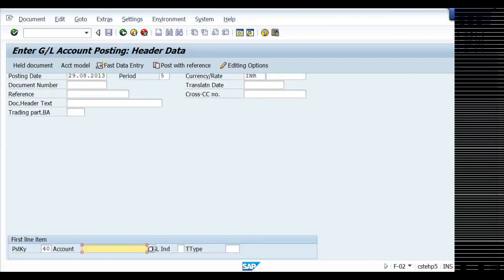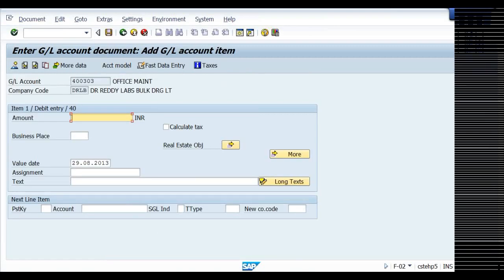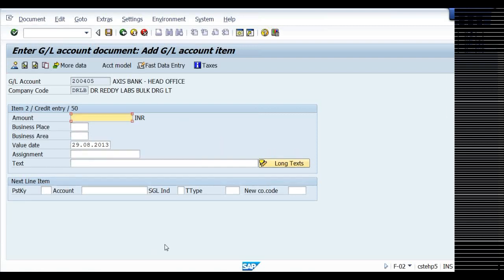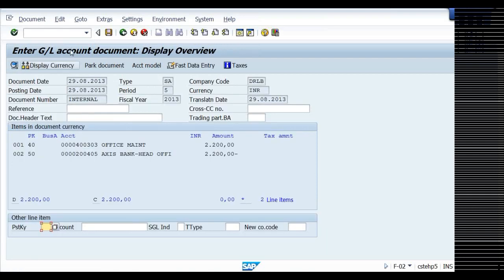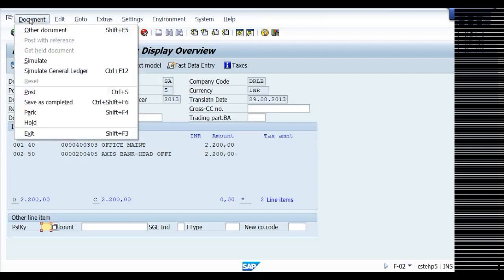let me post one accounting entry, for example 400303 office maintenance, 2200. This is a test for document holding. 50. Bank account 200405 is my bank account. So once the document is over, if I save it, it will be posted. But I want to keep the document on hold.